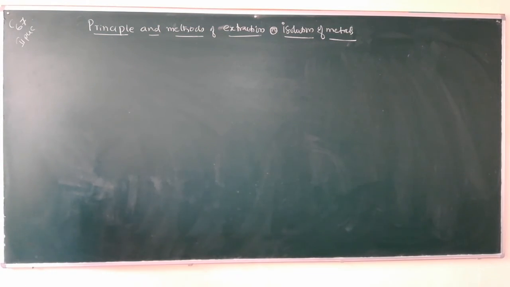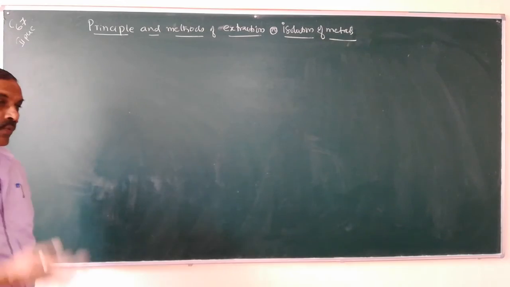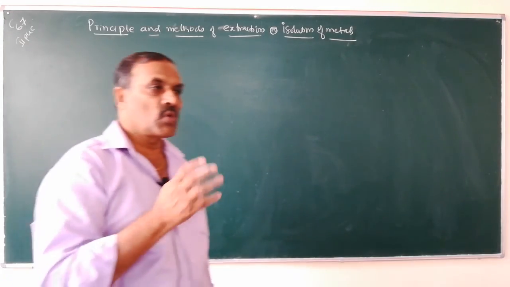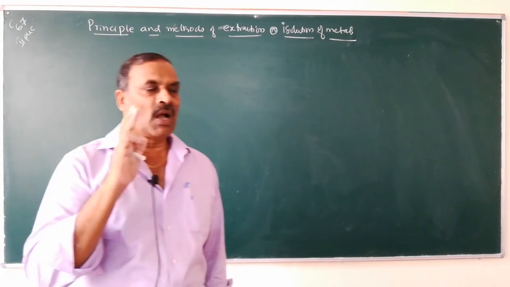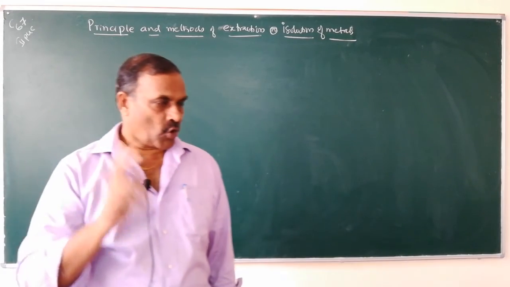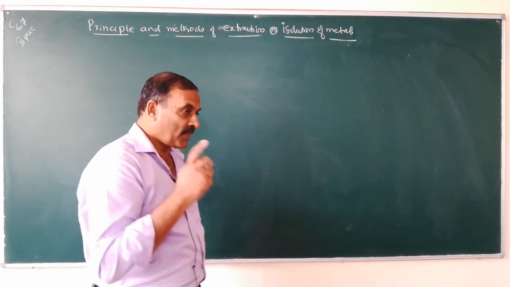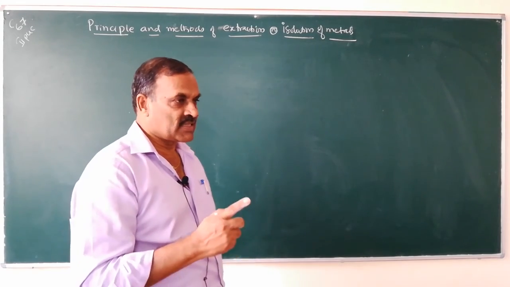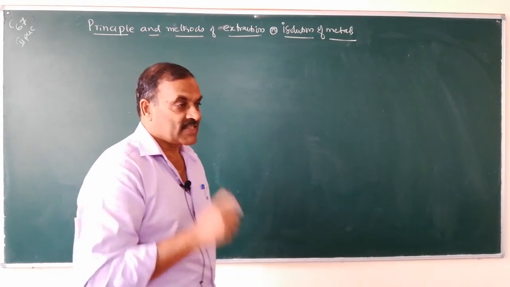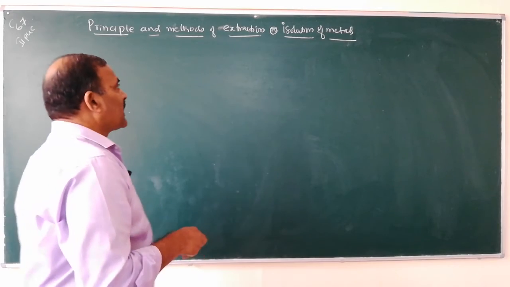We know what is a mineral, what is an ore, and the important ores of aluminium, iron, copper and zinc. Now coming to the principles or methods adopted in the extraction of metals.